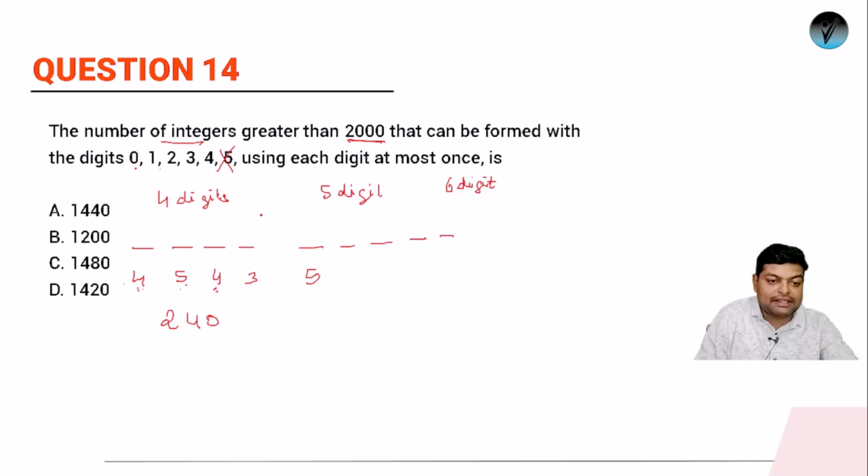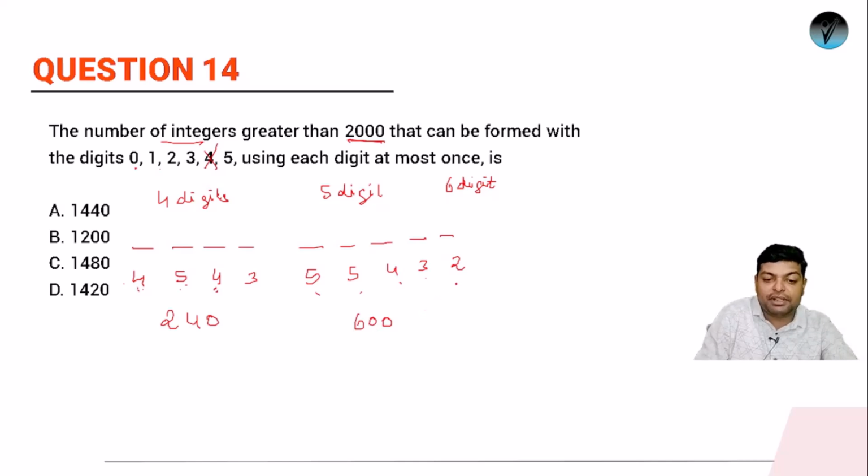Now suppose I have used 4 here. I no longer have 4, but still I have 5 different numbers to fill the next place. So it will be filled in 5, then 4, then 3, then 2, and then 1. So 5 into 5 is 25, 100, 300, and it will be 600.